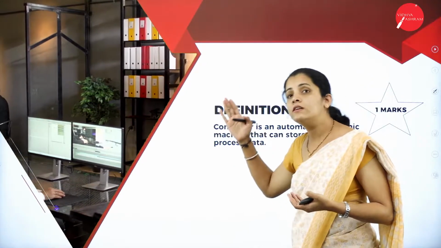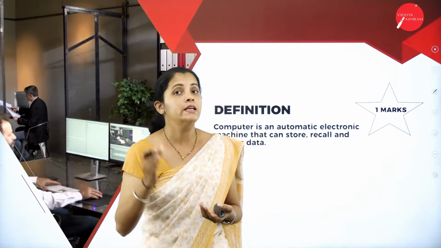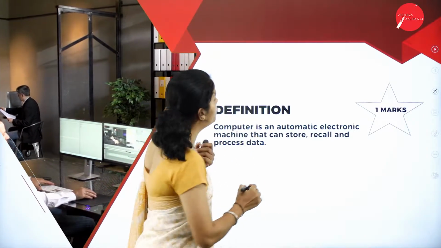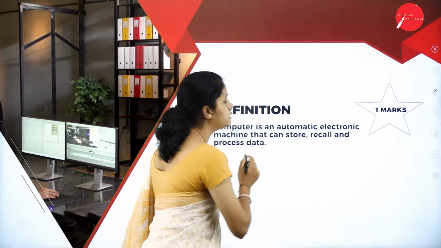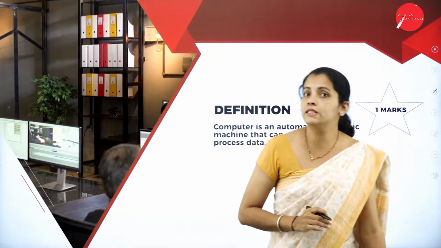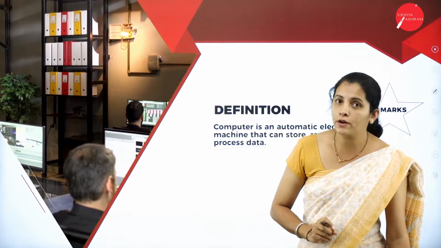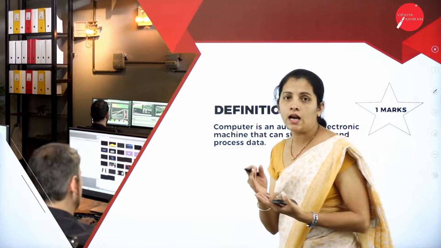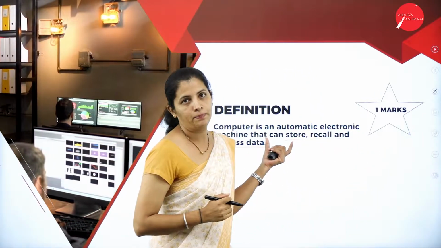So here the computer system is an electronic device. I repeat, it is an electronic device. It is responsible for storing, recalling and processing data. That means it is an automatic electronic device, and it is responsible for storing the data, processing the data and recalling the data.